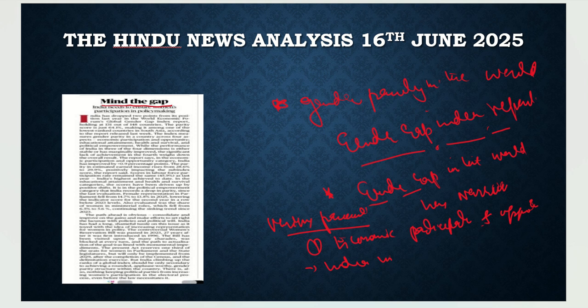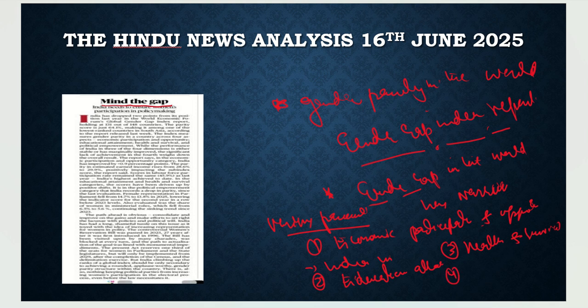The first parameter is economic participation and opportunity. What is the second parameter? The second parameter is educational attainment, how much qualified our women are. We had done great in this also. Then the third, which highlights health and survival. In this we had also done great.